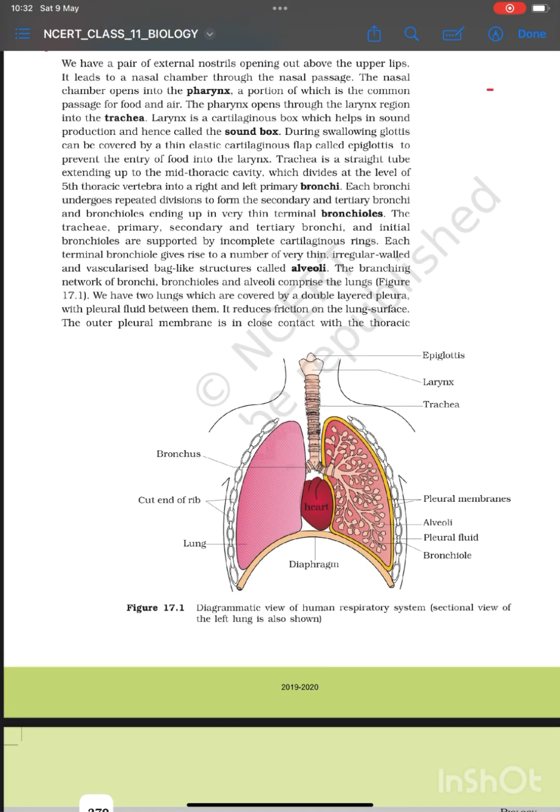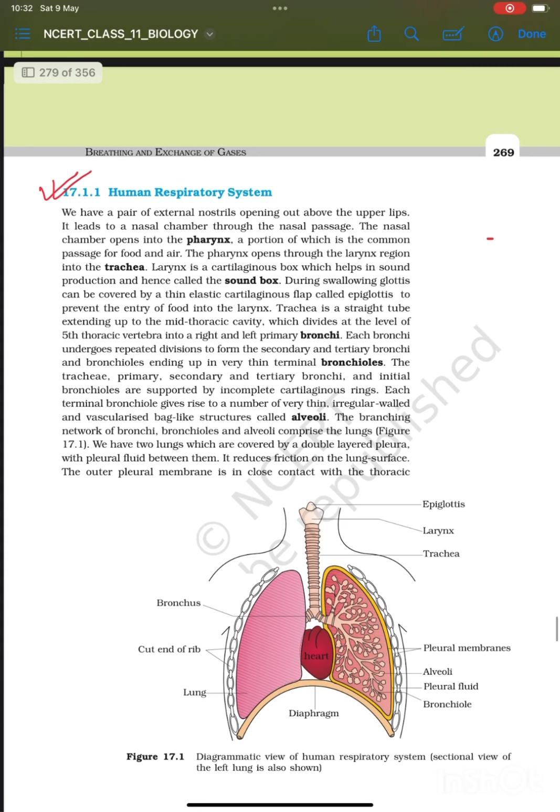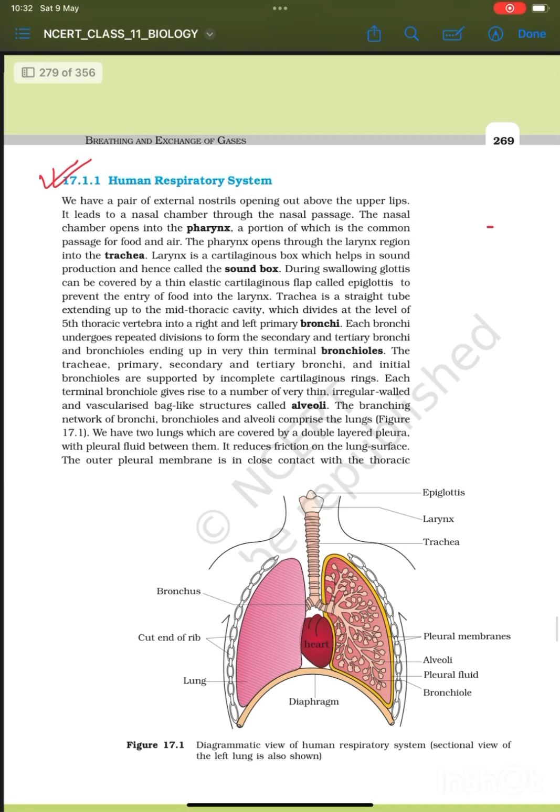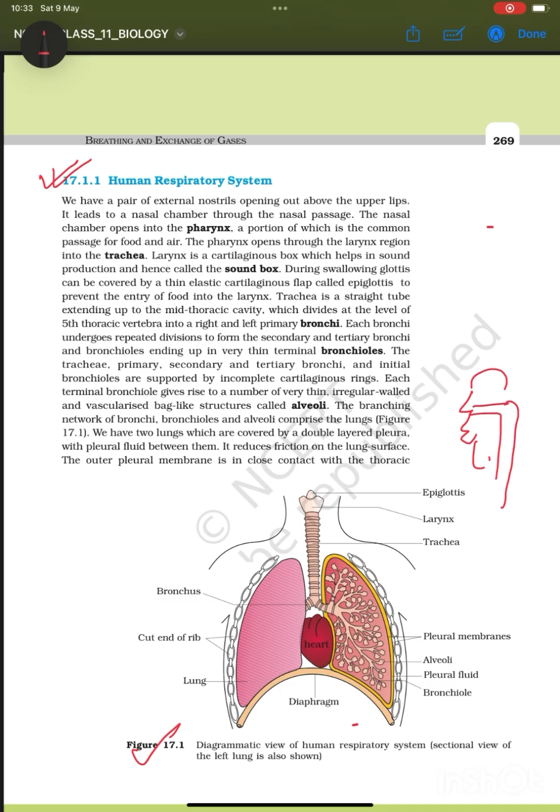This is the diagram you need to learn properly. The human respiratory system consists of a pair of nostrils basically, and it starts from over here till the lungs and diaphragm.